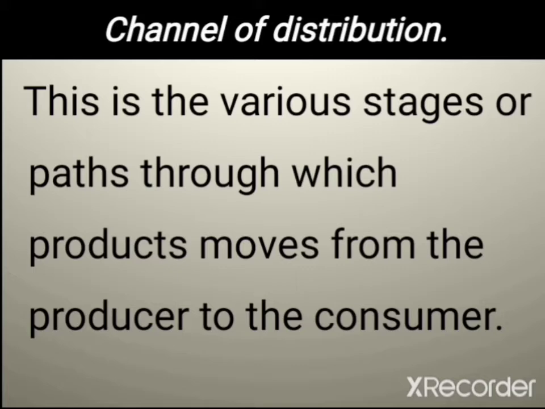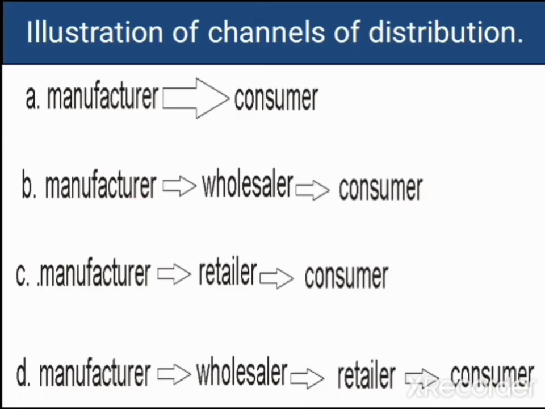So what are the stages or the paths through which goods produced in the factory pass to get to the final consumer? We know fully well that production is not complete until the goods get to the final consumer. And the only way the goods can get to the final consumer is to follow through the channel of distribution.